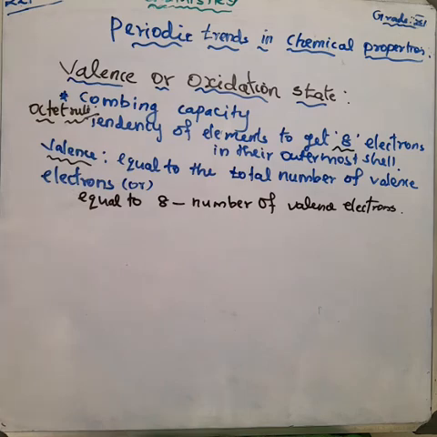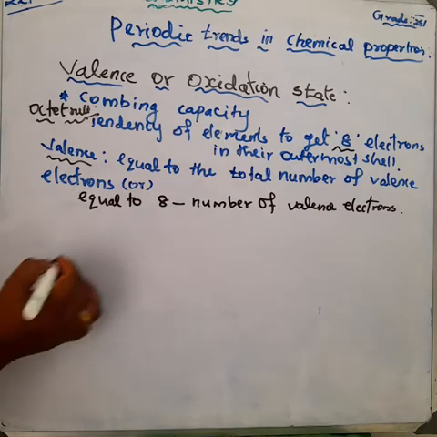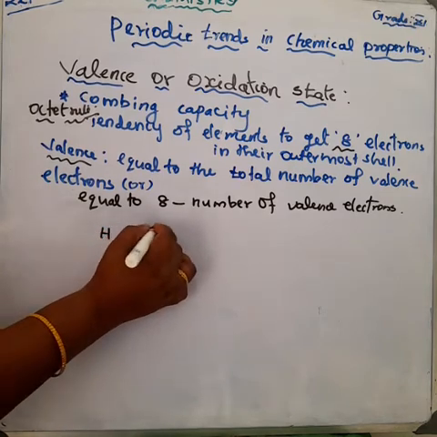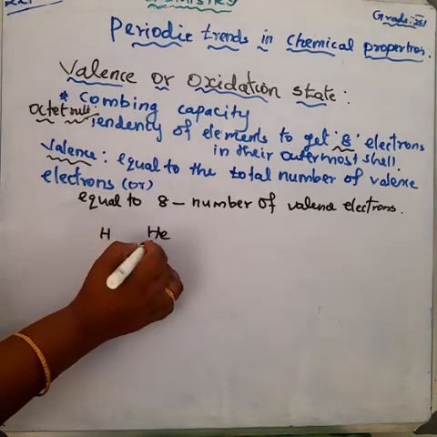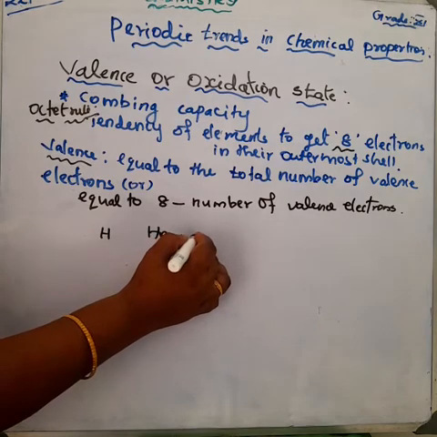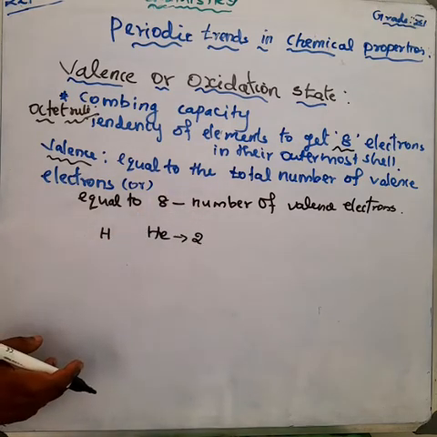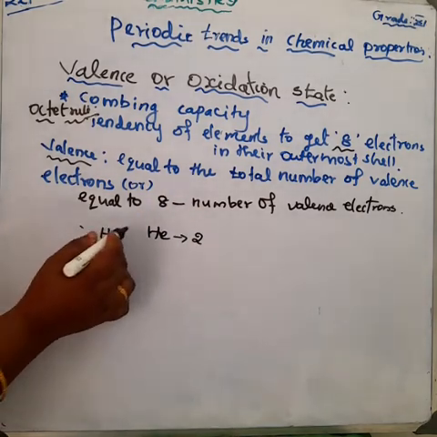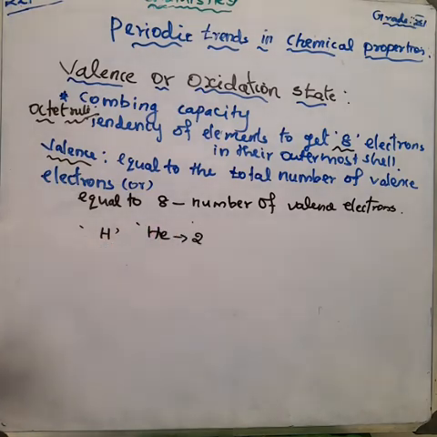Another configuration is the duet configuration. Duet configuration means certain elements, that is hydrogen and helium. Helium is one of the stable electronic configurations, with only 2 electrons in its outermost orbit. That is a doublet configuration or duet configuration.